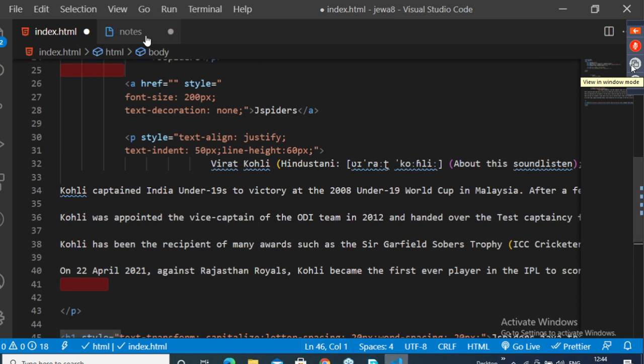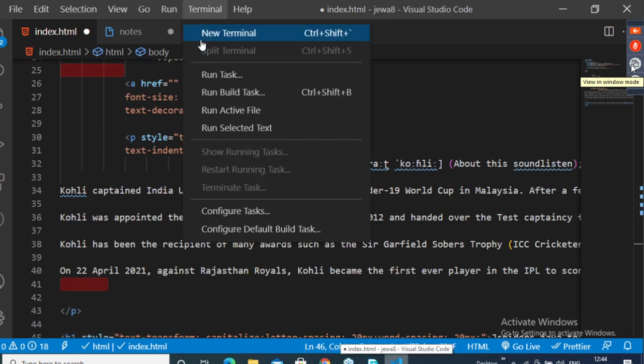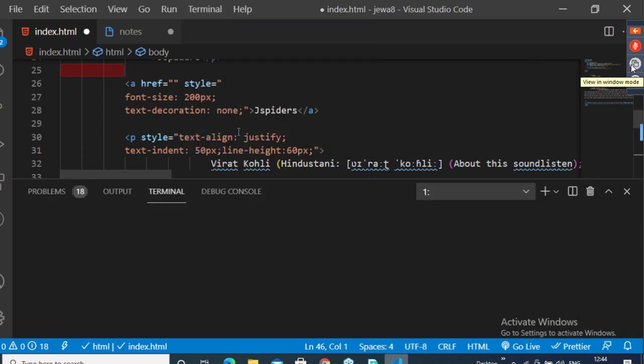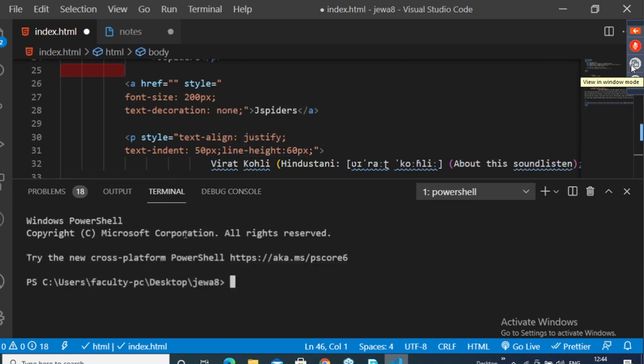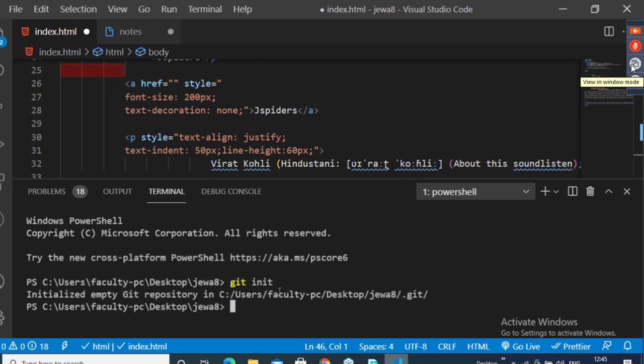So I'll go to the terminal. Now here I will go with git init. Don't ask me what all those things are. Git init. Git add dot.